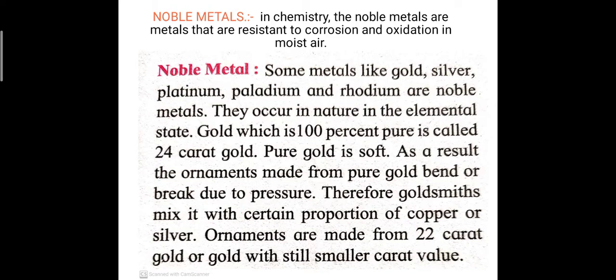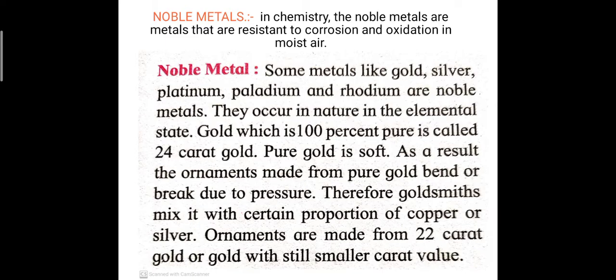So let's see what noble metals are. In chemistry, noble metals are metals that are resistant to corrosion and oxidation in moist air. In simple words, noble metals are precious metals. For example, gold, silver, platinum, palladium and rhodium are known as noble metals. Gold, silver and platinum are the precious metals. They occur in nature in the elemental state.